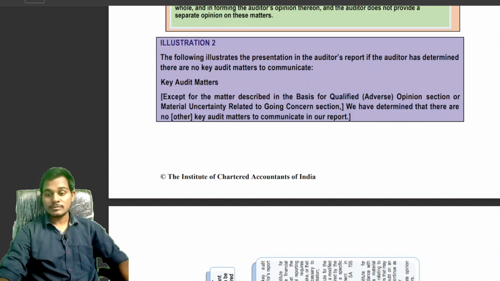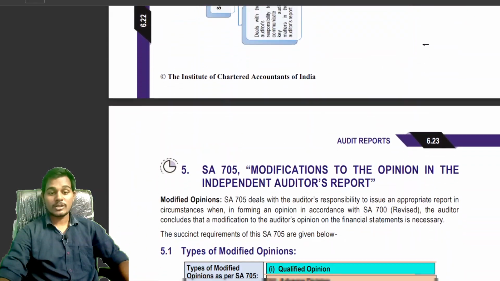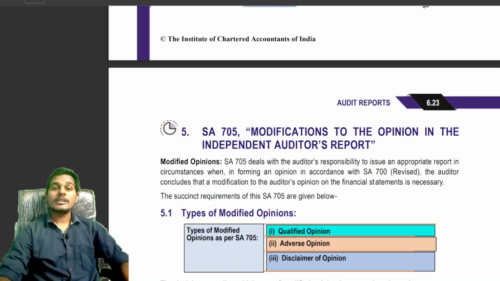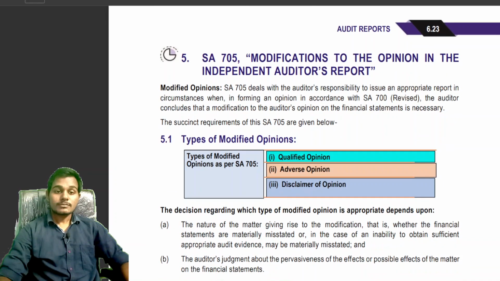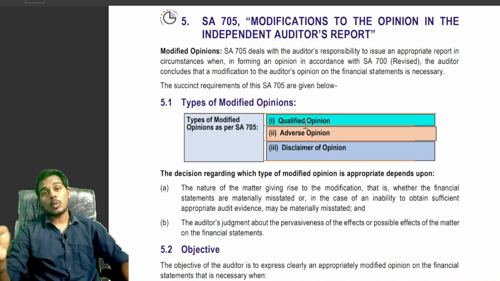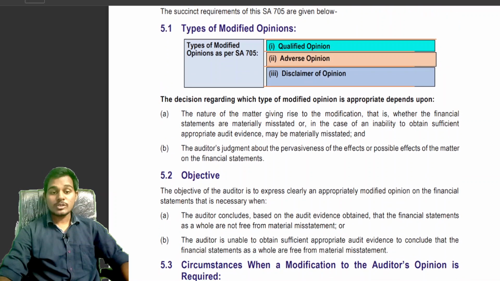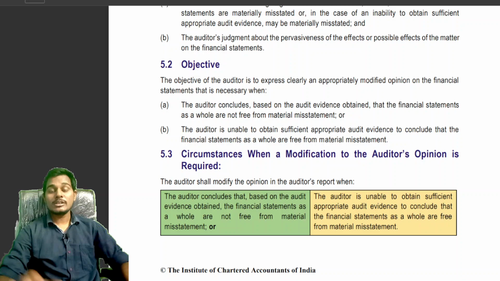Okay students, let's discuss SA 705, modification of opinion in the independent auditor's report. There are three types of modified auditor's opinion, that is, qualified opinion, adverse opinion, and disclaimer of opinion. First, students, please write in your notes what I am going to tell you.